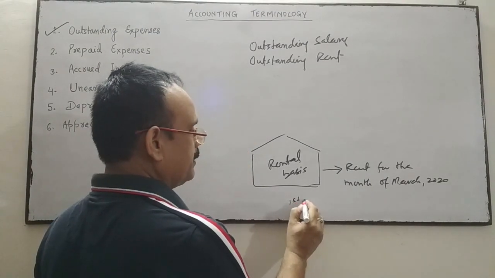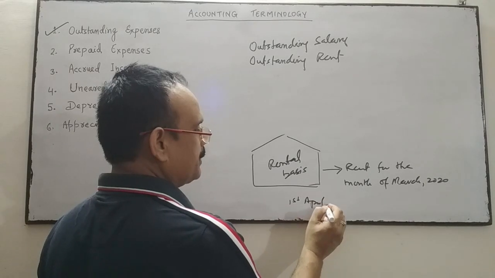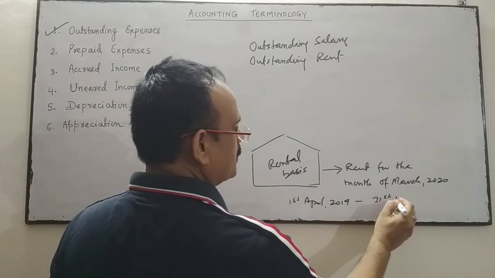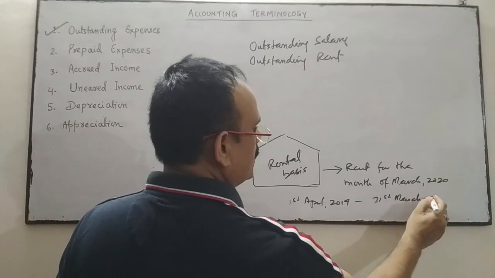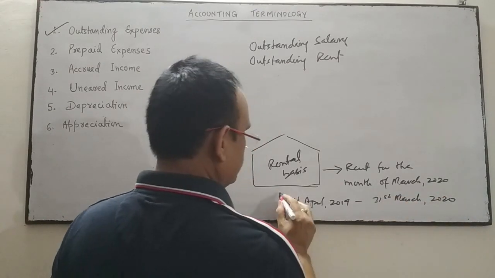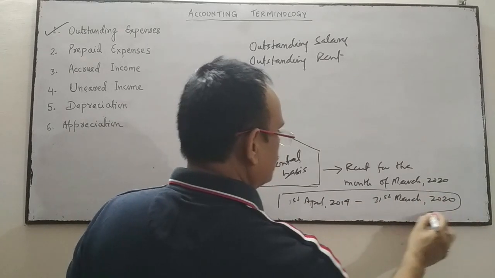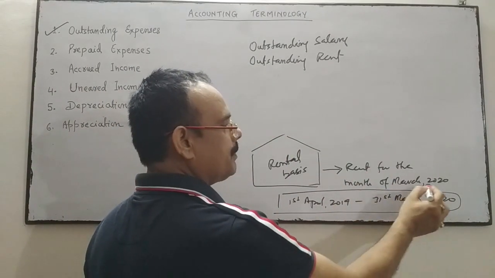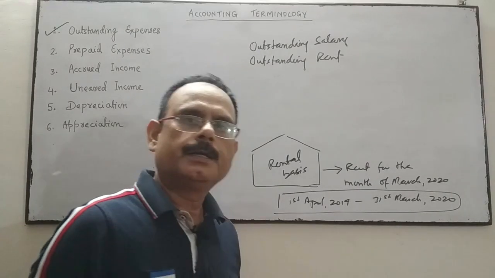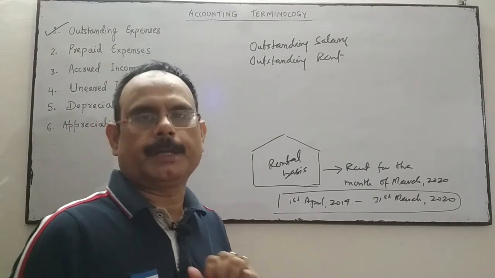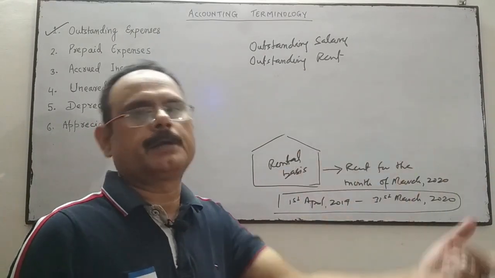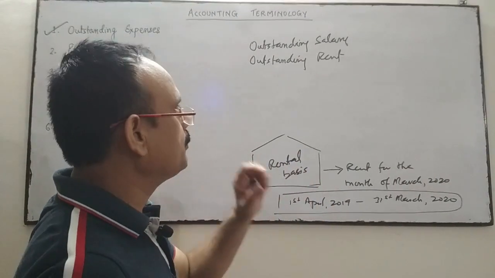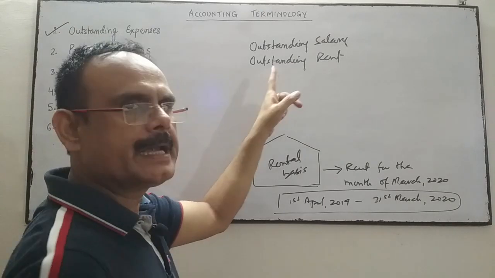Our financial year is 1st April 2019 to 31st March 2020. This is our financial year, and the financial year is going to close, and rent for the month of March 2020 is not paid by the company to the landlord. Then this rent will be called outstanding rent.